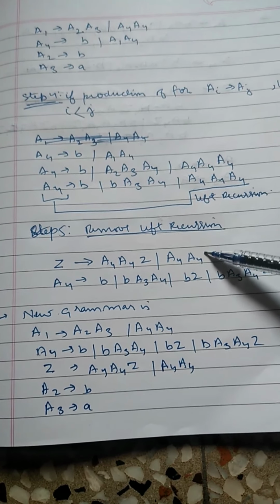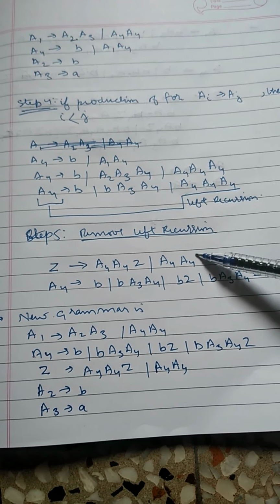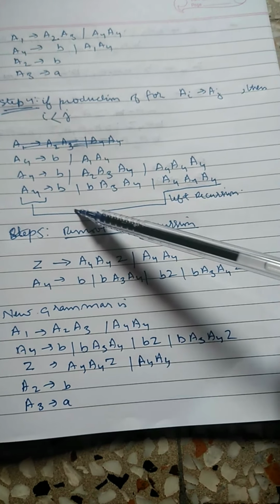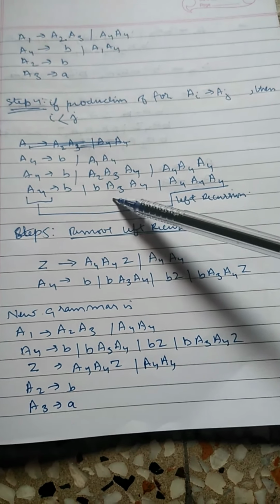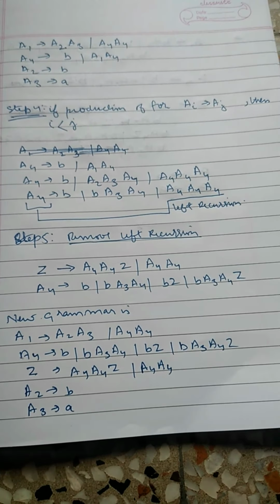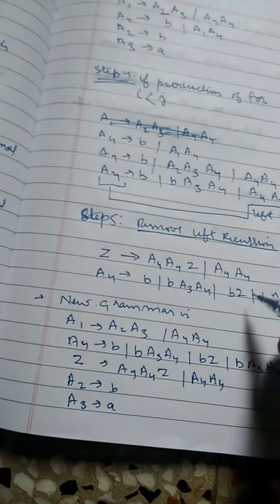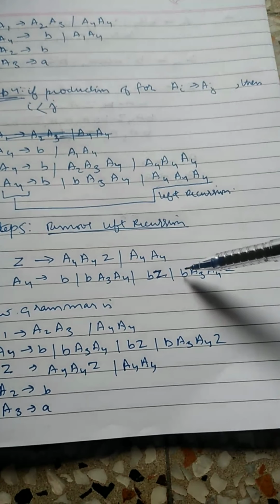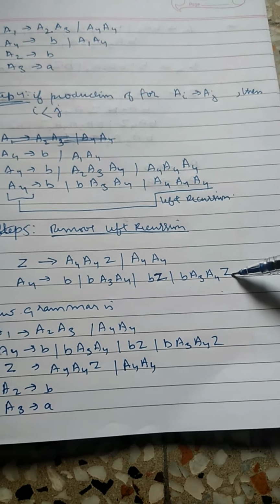And A4 will become b A3 A4 as such, and again b Z, and A3 A4 Z, and this is removed.